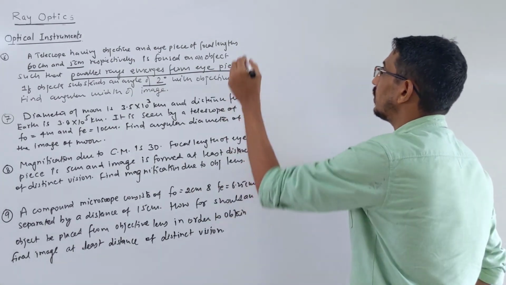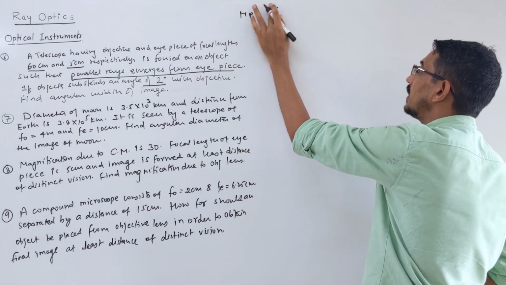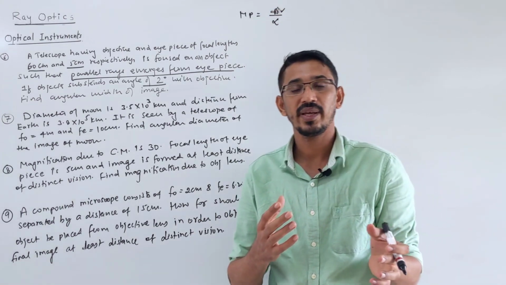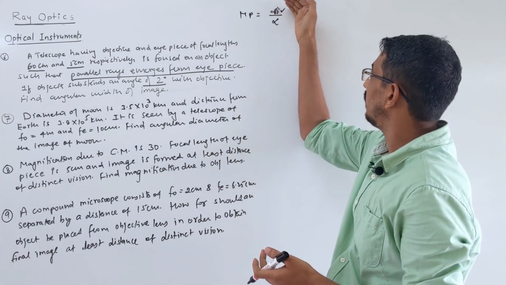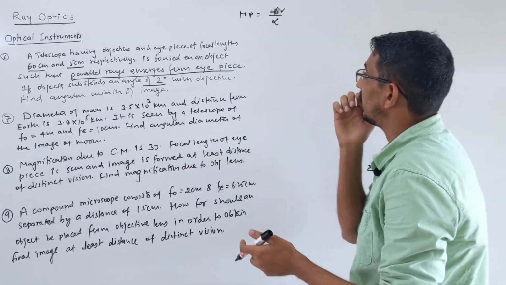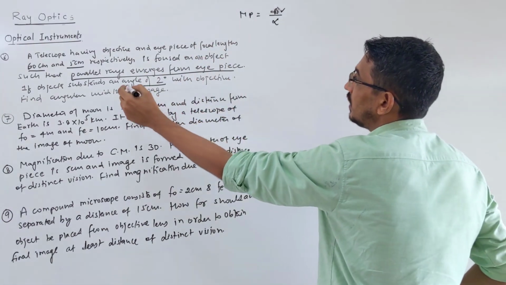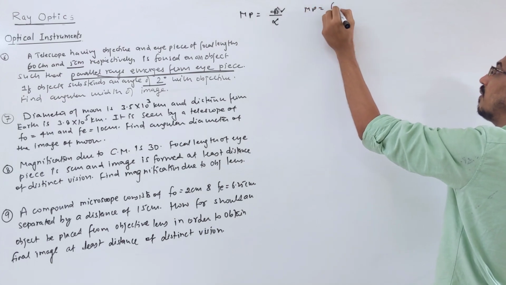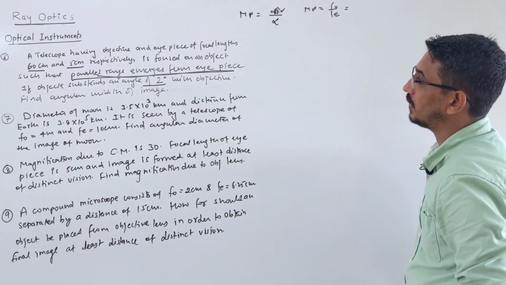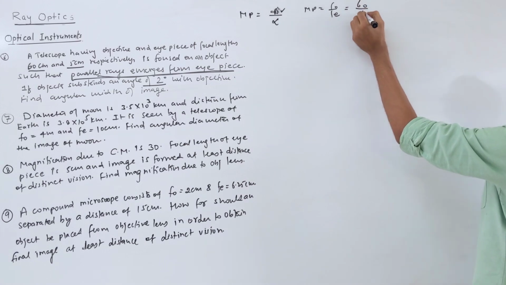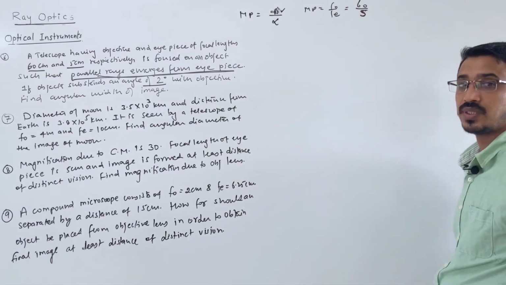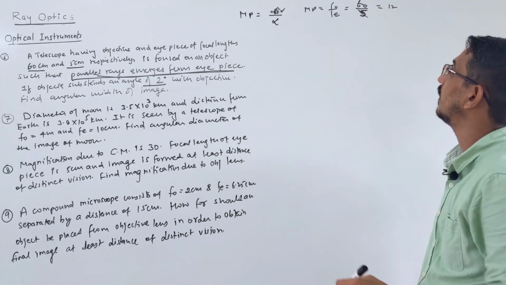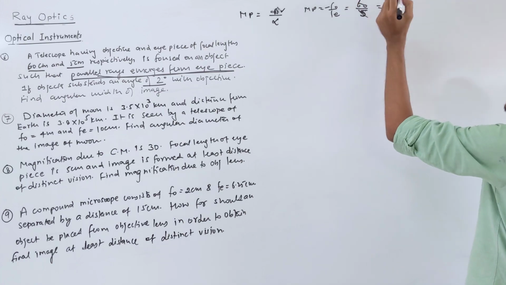Okay, correct. So I told you magnification you can say as beta by alpha also, correct. The image subtended with the instrument versus the unaided eye, right? Beta by alpha. So this you want to find. First you find magnification because the image is formed at infinity. What is MP? MP is f naught by fe, right? So here all are given to you. 60 by 5. Okay, so this goes to 12 times. Means magnification is 12, right? And with the negative sign here, it should become minus 12.